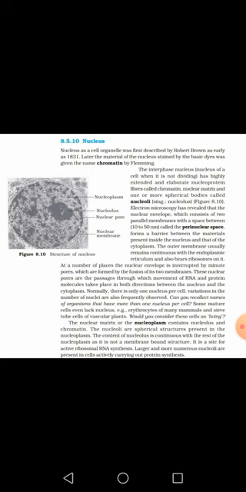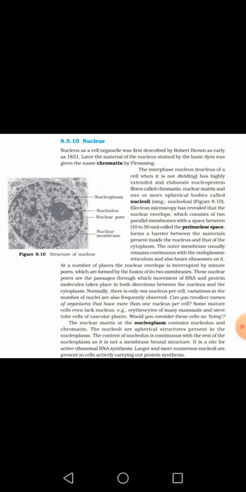Now students, interphase is a phase of the cell cycle in which the cell is not undergoing any kind of division. While observing a nucleus during interphase, we find highly elaborate nucleoproteinous fibers, and these fibers are called chromatin fibers.